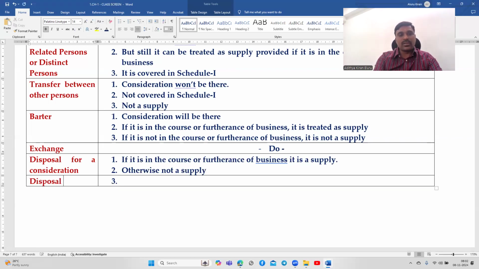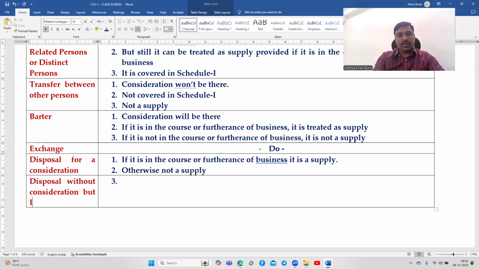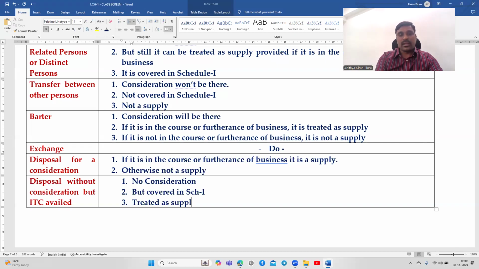Next, disposal without consideration. Disposal without consideration, but ITC availed. As said, there is no consideration, but it is covered in Schedule 1. Therefore, it is treated as a supply if it is in the course or furtherance of business.